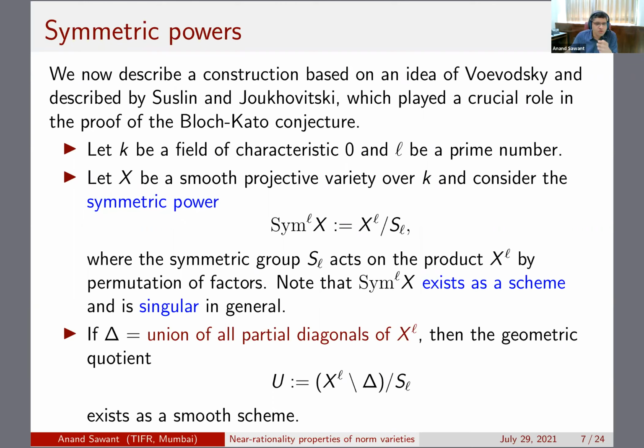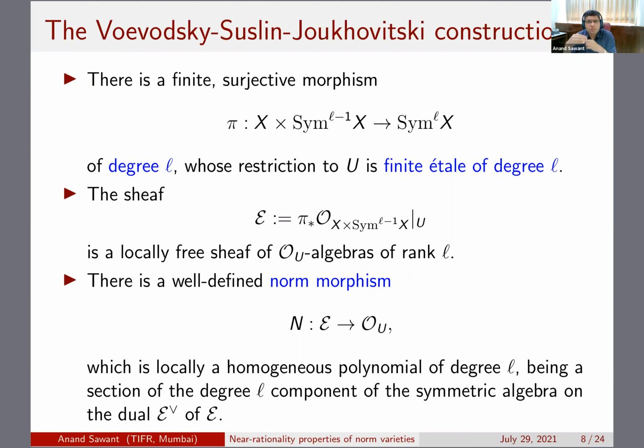So now here's the construction, which might look a little complicated to begin with, but one doesn't need to recall the whole construction for what I'm going to talk about next. When we take the L-fold symmetric power, you can do it in two steps. You can do the L minus 1 fold symmetric power first, and then take the quotient map from X cross Sym L minus 1 to Sym L, of degree L. And now if you restrict to U, which is the smooth locus of this Sym L, the map will be finite étale of degree L.